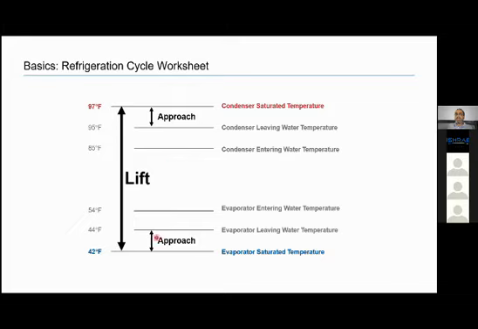So we are saying chilled water 44, 54. My refrigerant temperature has to be lower than this, which means 42 degree Fahrenheit. On the condenser, my in and out is 85 and 95. The refrigerant has to be higher than this, 97. So my lift is 97 minus 42, which is 55 degree Fahrenheit.